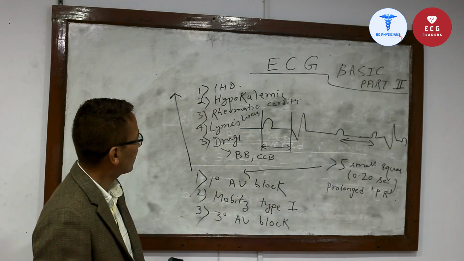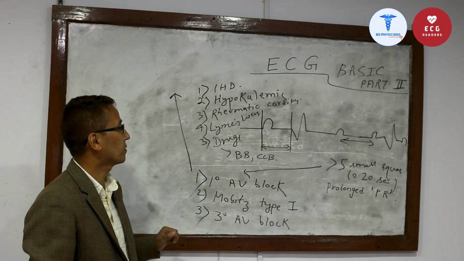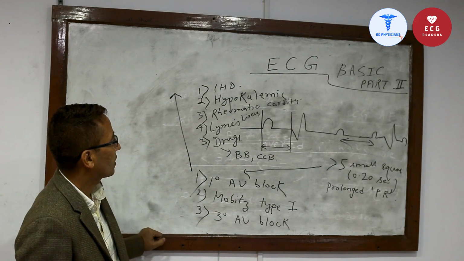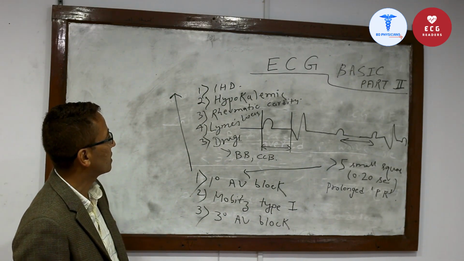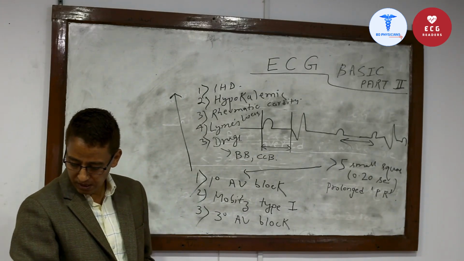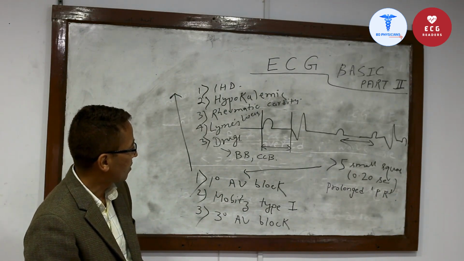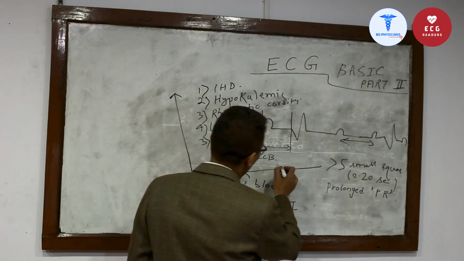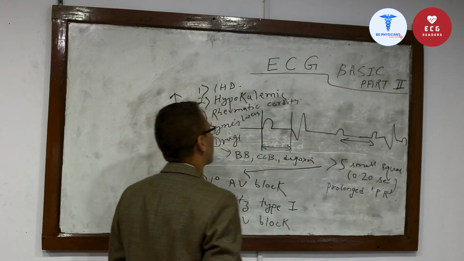So the commonest causes of first degree heart block, there are so many causes, but the commonest causes of the prolonged PR interval or first degree heart block are ischemic heart disease, hypokalemia, rheumatic carditis, Lyme's disease, drugs like beta blocker, rate limiting calcium channel blocker, digoxin, which also can cause first degree heart block.